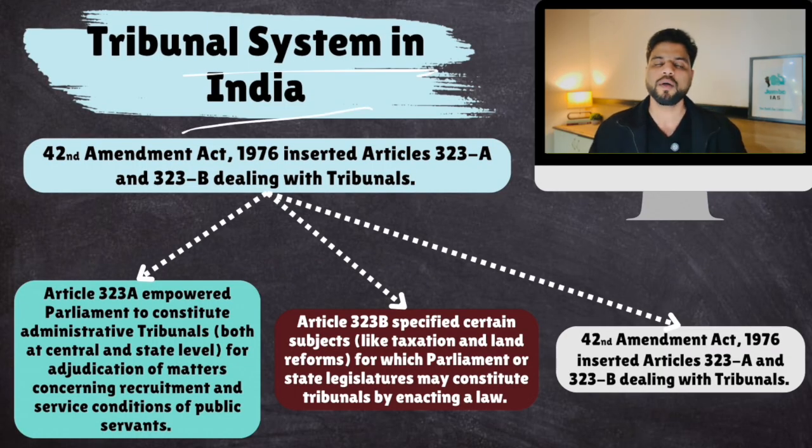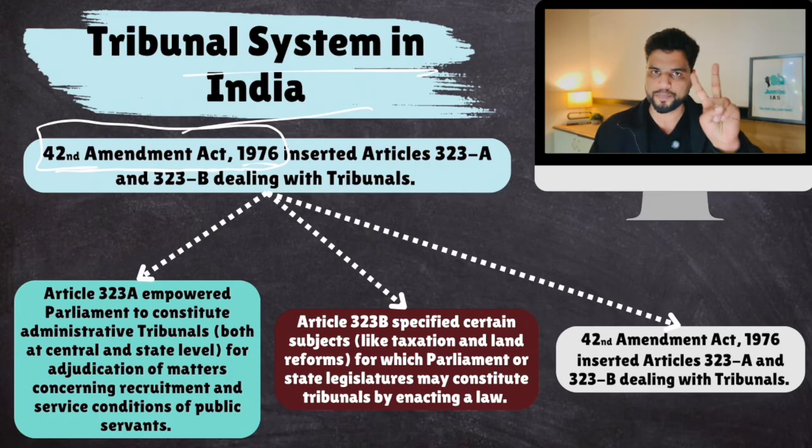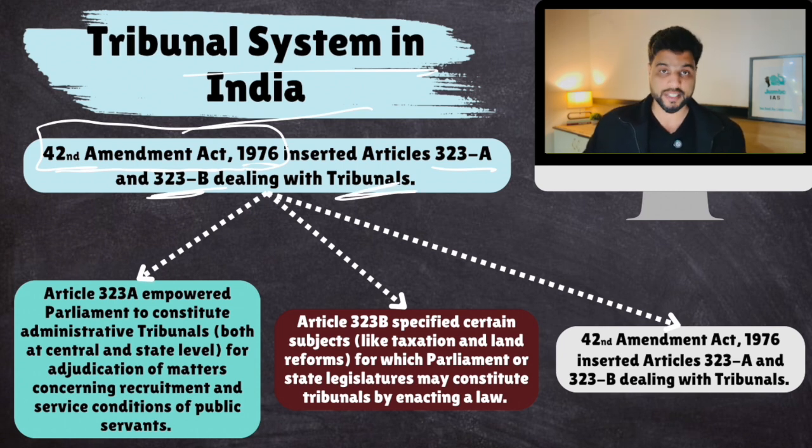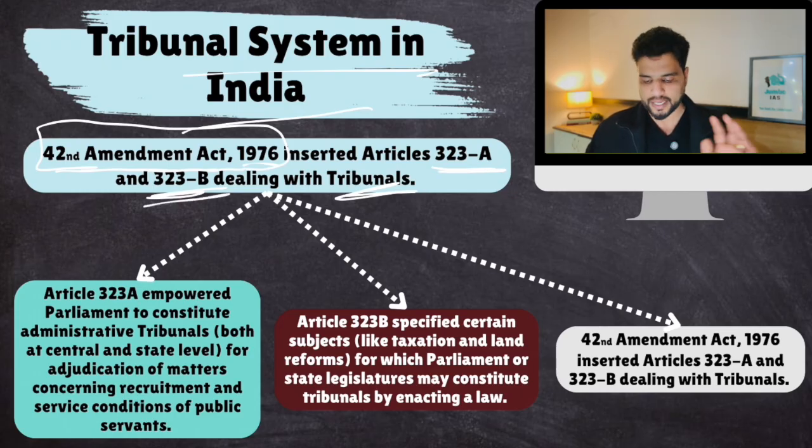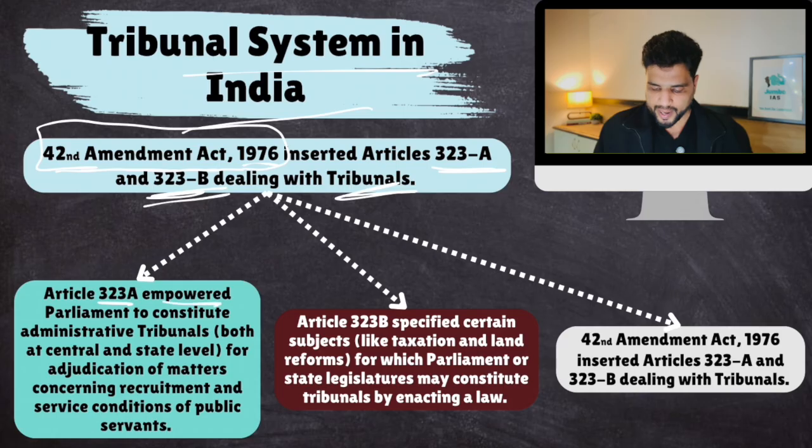Tribunals were allowed by the Constitution of India through the 42nd Constitutional Amendment Act. The 42nd Constitutional Amendment Act, the mini Constitution of India, 1976, inserted two articles, 323A and 323B, dealing with tribunals. So tribunals in India have a constitutional status, by the way. Which constitutional provisions give these tribunals that status? 323A and 323B. Now, Article 323A empowered Parliament to constitute administrative tribunals.